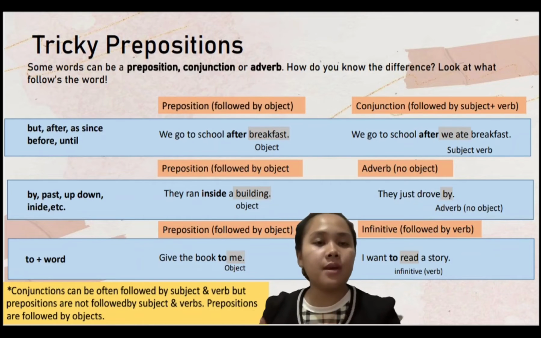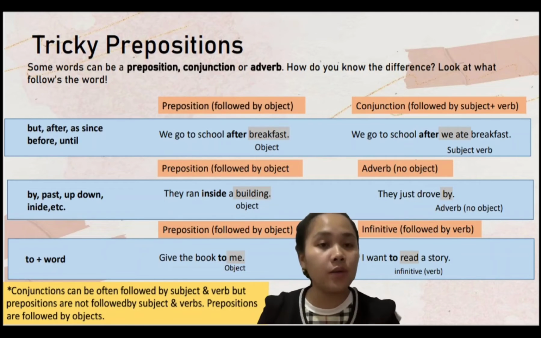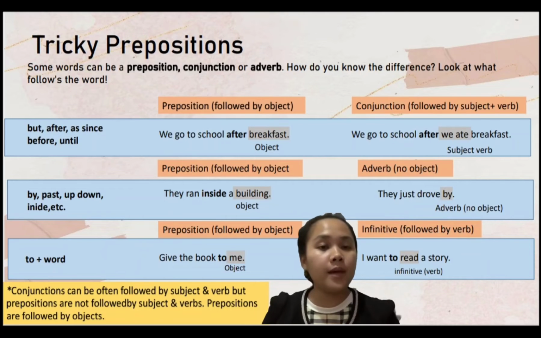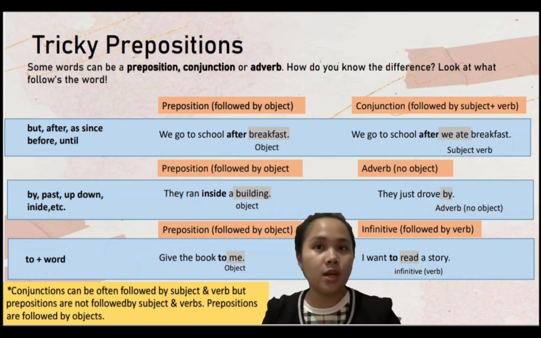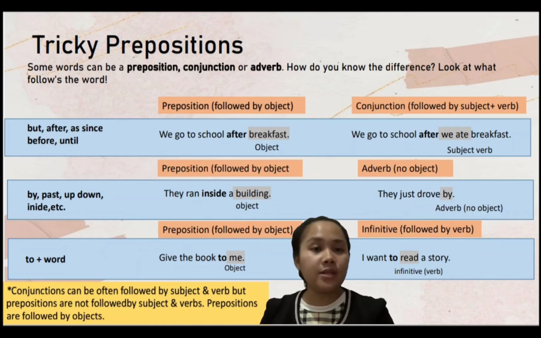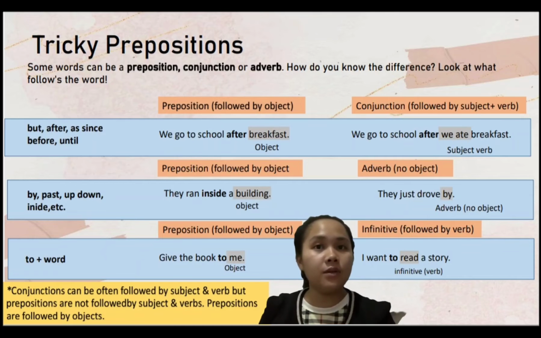So here's the example. We go to school after breakfast. After is the preposition. How do we know that? It is because after is followed by a noun, which is breakfast, the object of the preposition. So again, after is the preposition because it is followed by the noun breakfast, which is the object of the preposition.